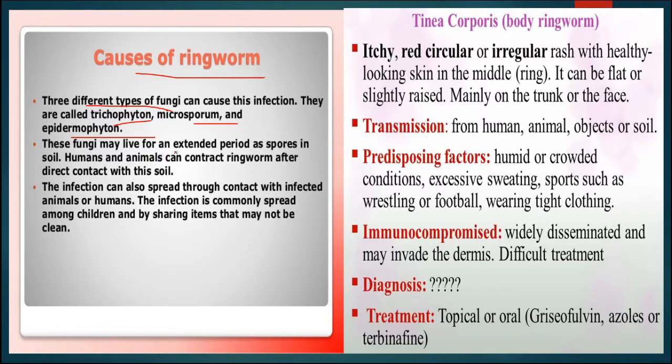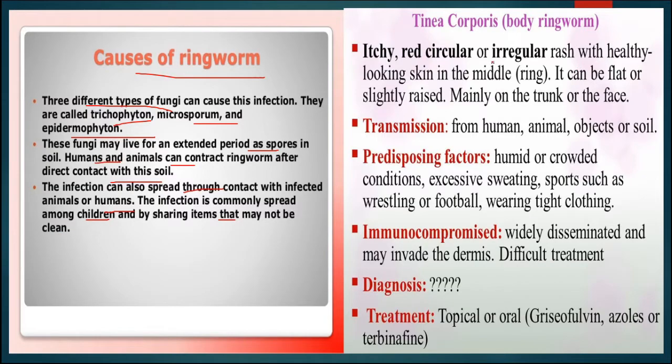These fungi may live for an extended period as spores in soil. Humans and animals can contract ringworm after direct contact with the soil. The infection can also spread through contact with infected animals or humans. It is commonly spread among children and by sharing items that may not be clean.